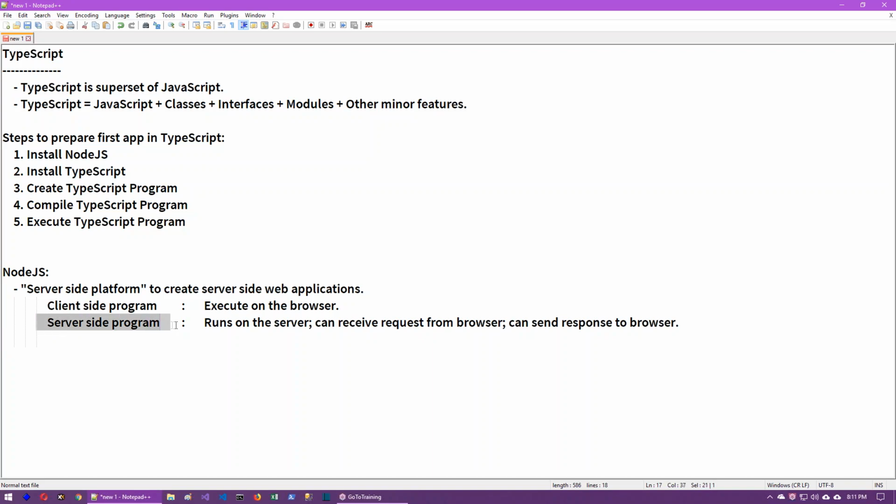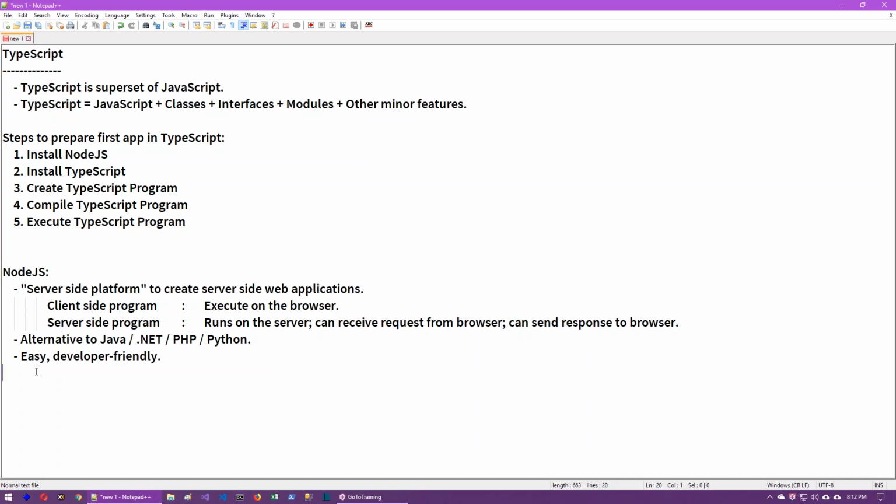To create the server-side program, we already have several server-side platforms. One of the server-side platforms is Node.js. So Node.js is an alternative to Java, .NET, PHP or Python. Using Node.js also we are able to create server-side programs, much like you have done in Java, .NET, PHP or Python. Node.js is easy and developer friendly.